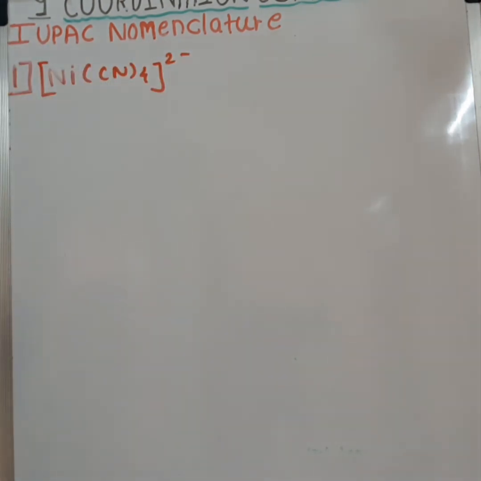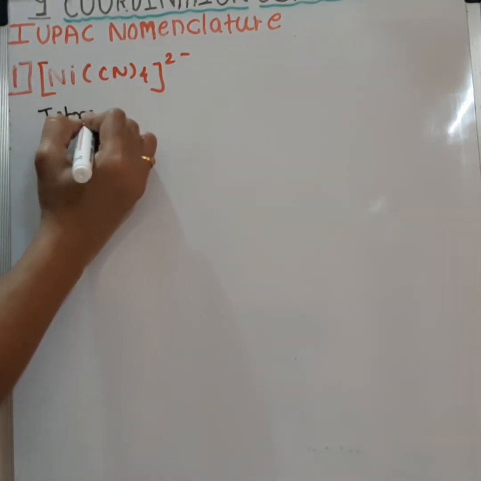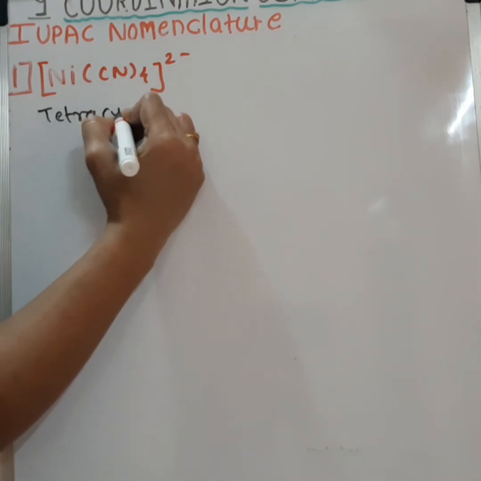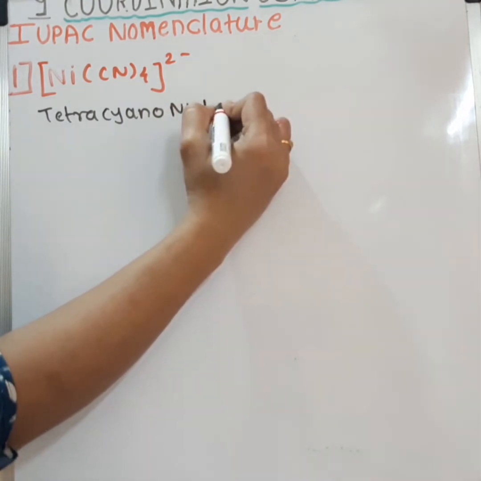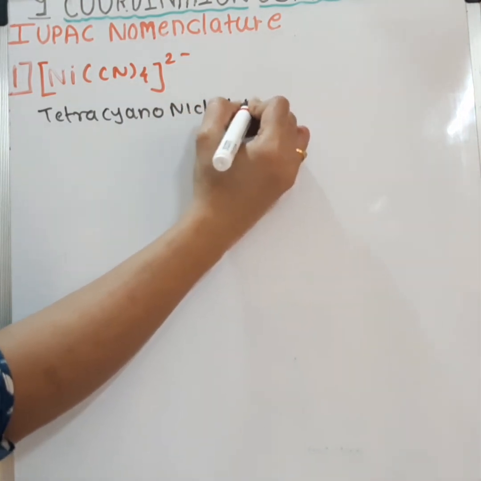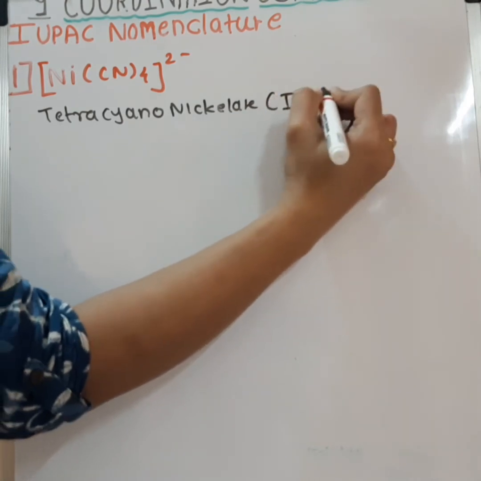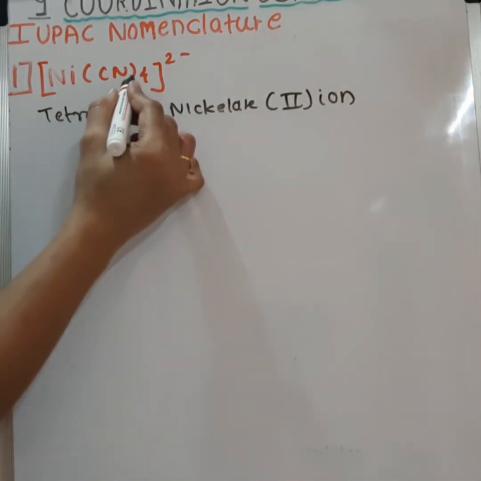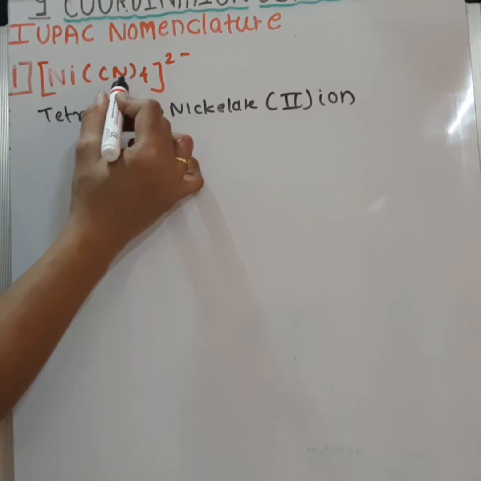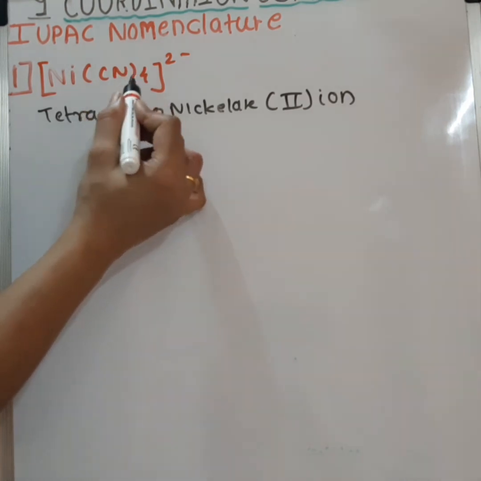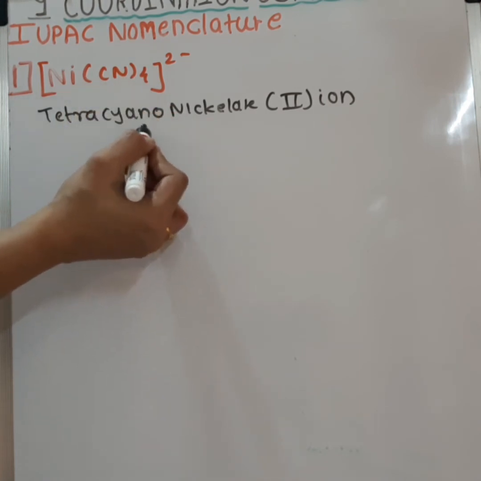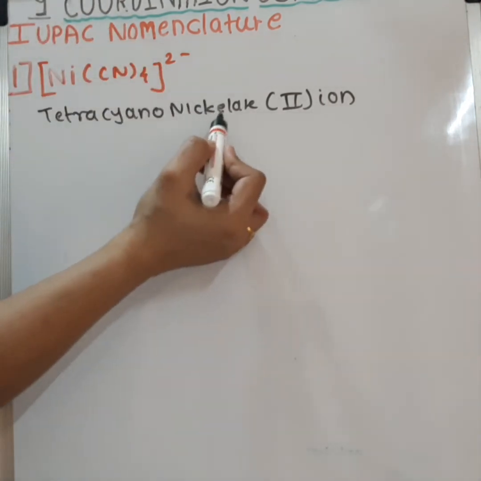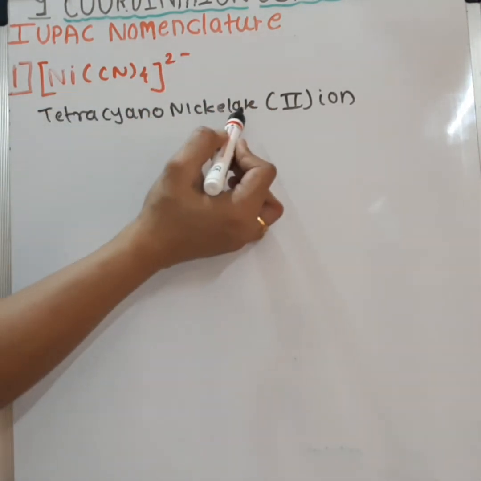So the name of this complex will be tetracyanonickelate(II) ion. Tetra, because there are 4 molecules of CN, that is cyanide, and cyanide is named as cyano in IUPAC nomenclature, and the metal in the anionic complex is named by ending ATE.